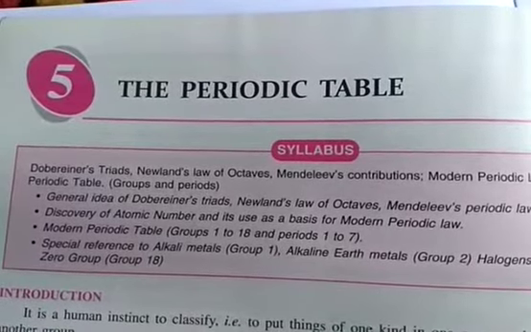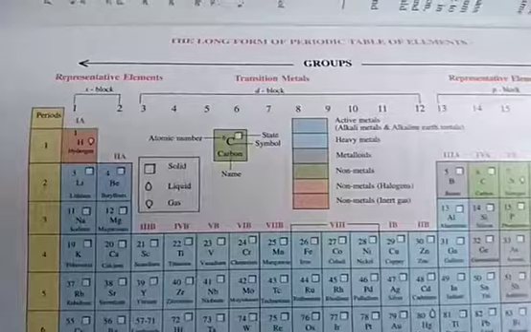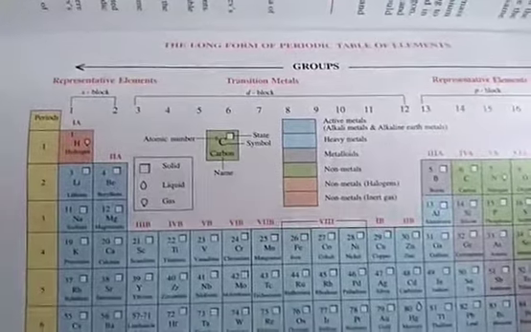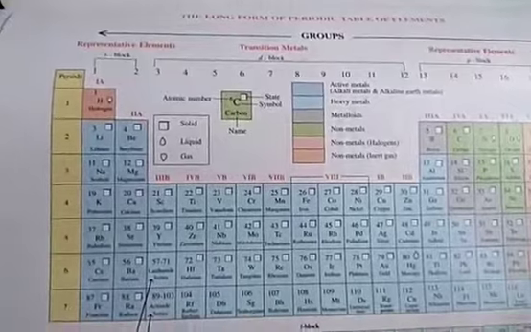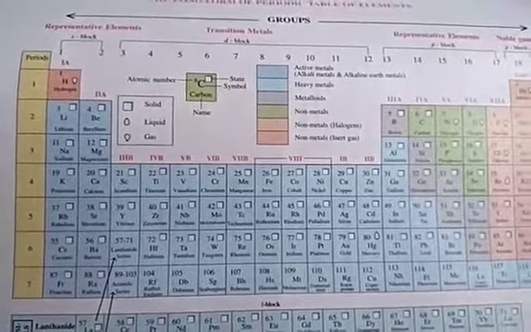Class 9 Chemistry, Chapter 5, the Periodic Table. Good morning, students. Now, students, this is the periodic table on page number 83 of your textbook. So, basically, what is this periodic table?